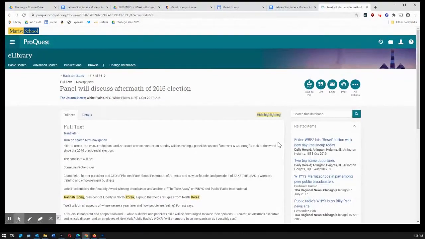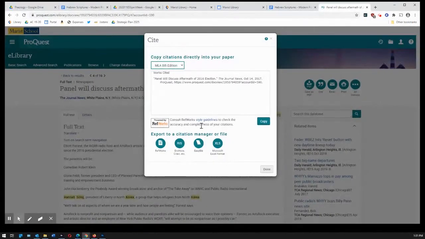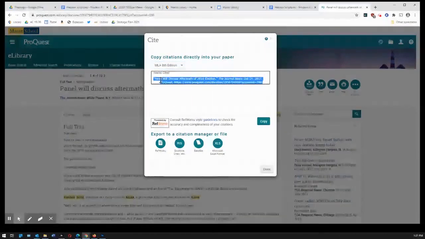One last note about ProQuest is that you can get the citation here, and make sure it's in MLA 8th edition format. They don't have an export to NoodleTools on here, unfortunately, but you can copy this and it should be okay. But make sure you double check the capitalization and the punctuation, because sometimes ProQuest gets that slightly off.